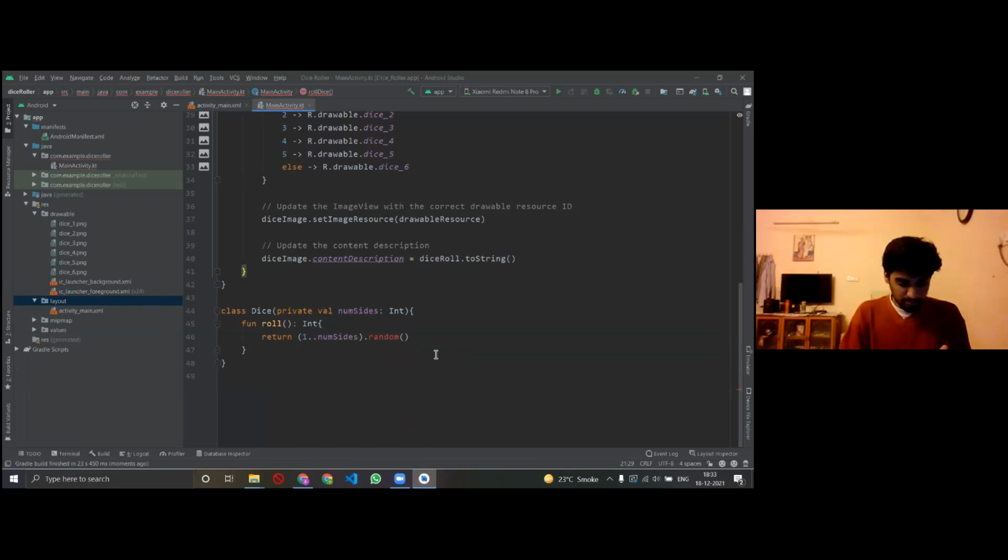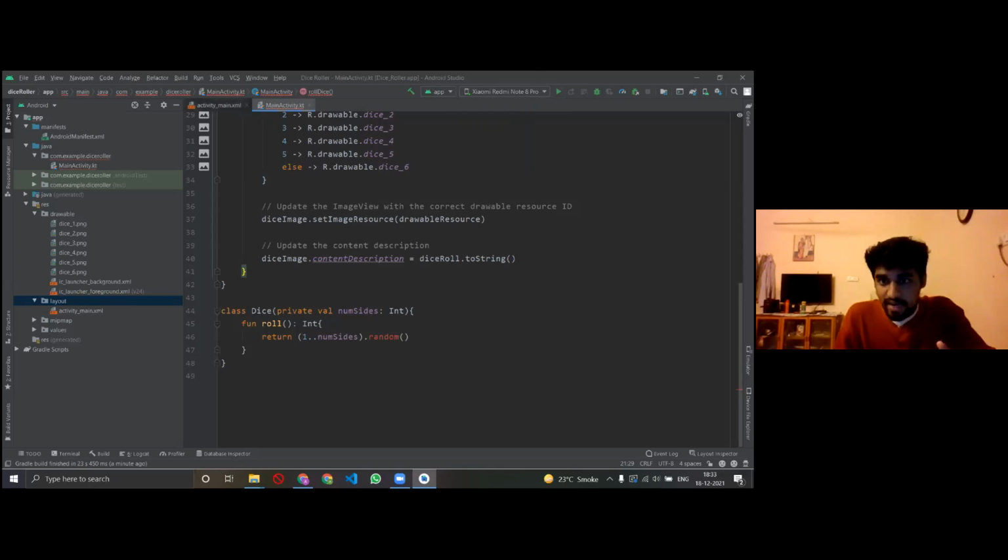Now I want to run it. Just the last step. We have 30 seconds after that, and this will be over. So how do I run it? Here above you can see that my phone, Redmi Note 8, is written. So I am telling it to run on the Redmi Note 8, and not on the virtual device. I don't want that. I want the app to run on my Redmi Note. So I have done that.